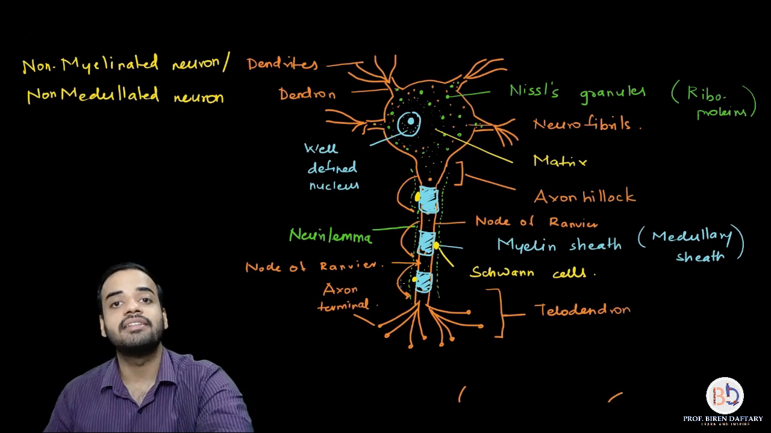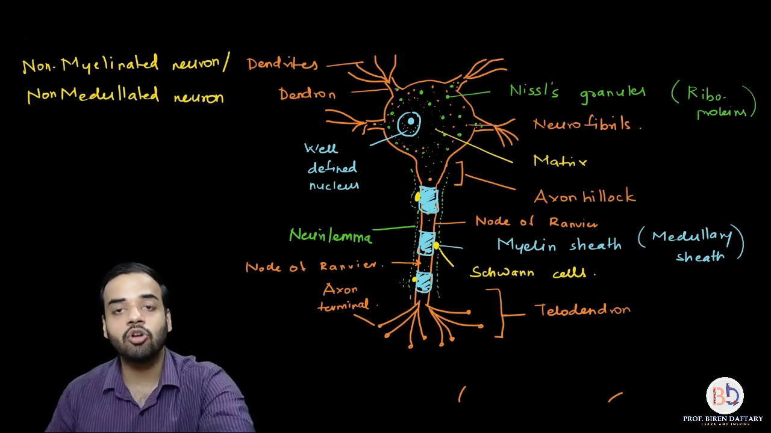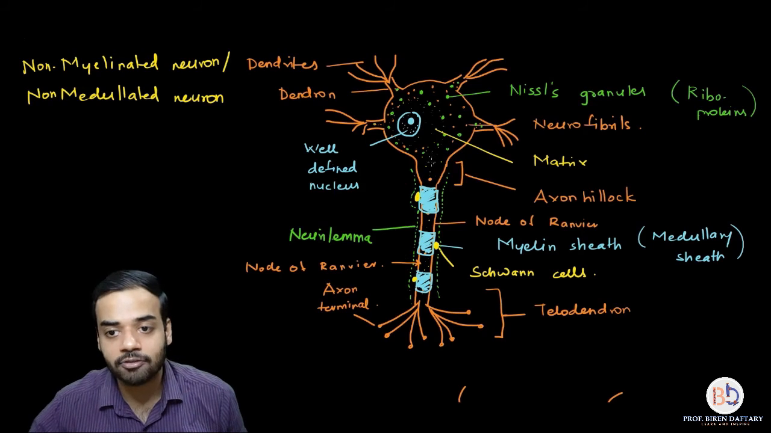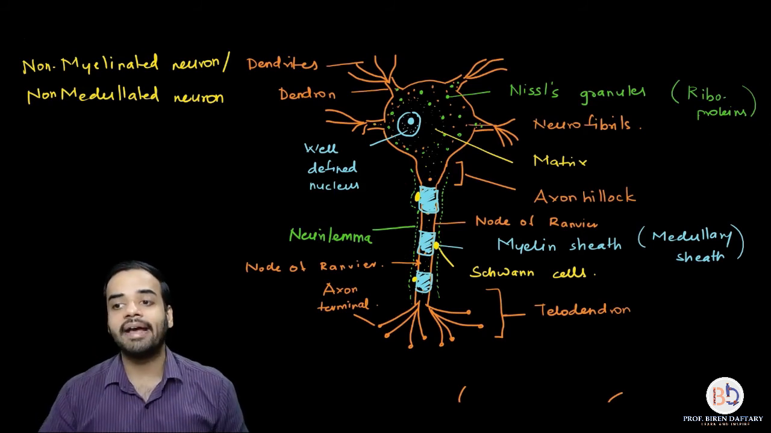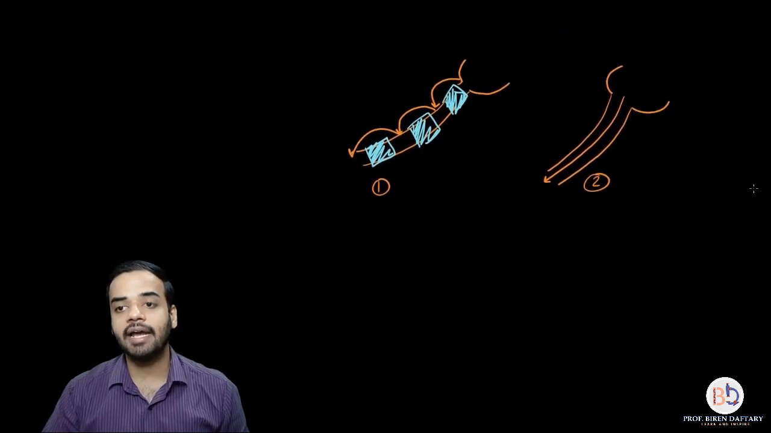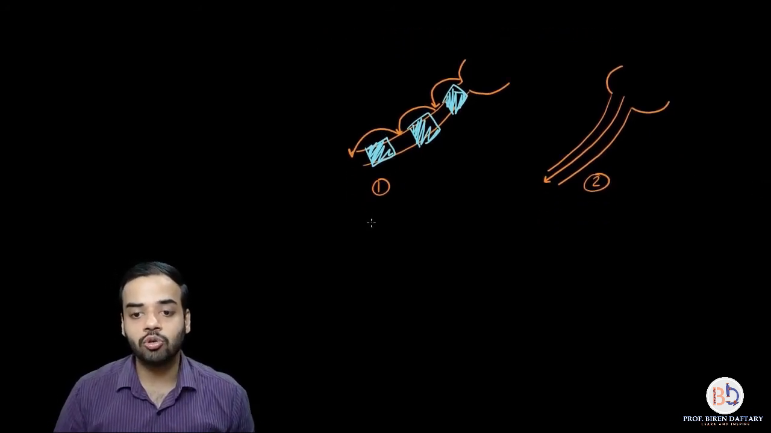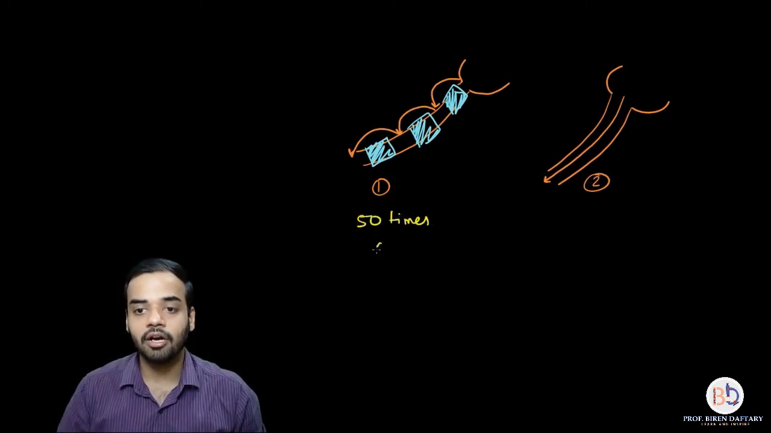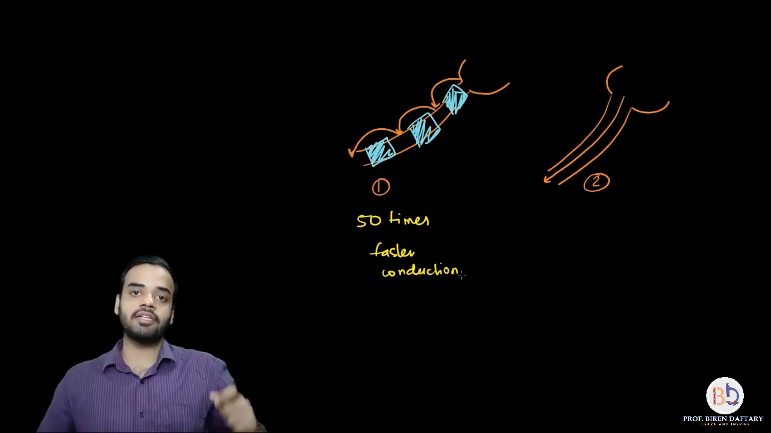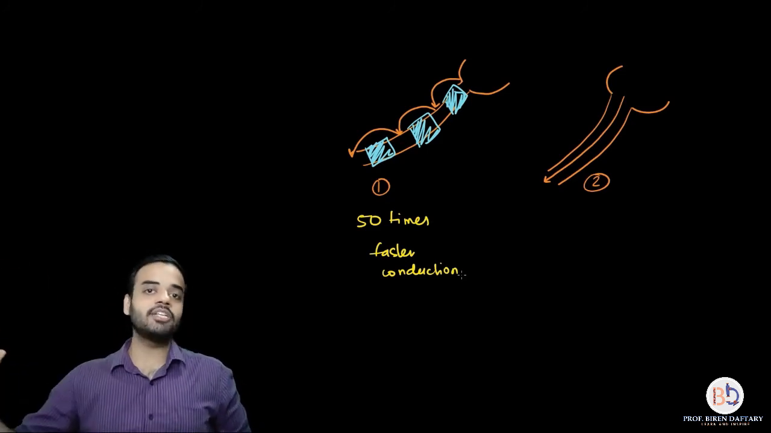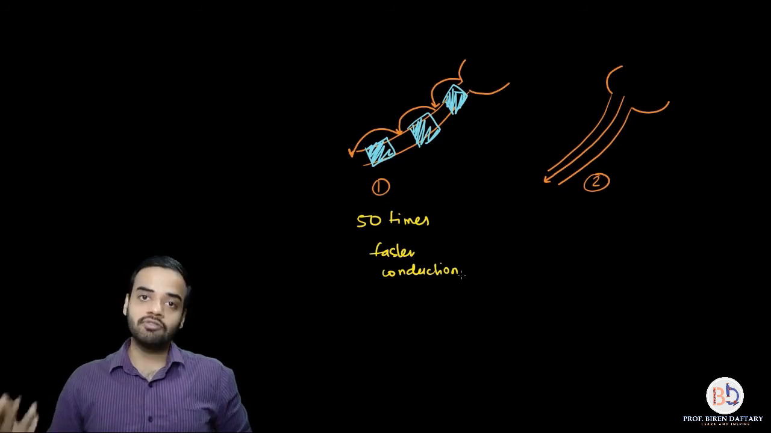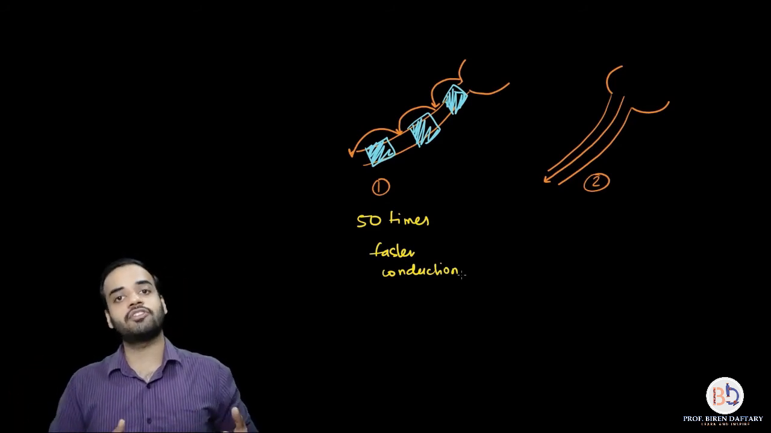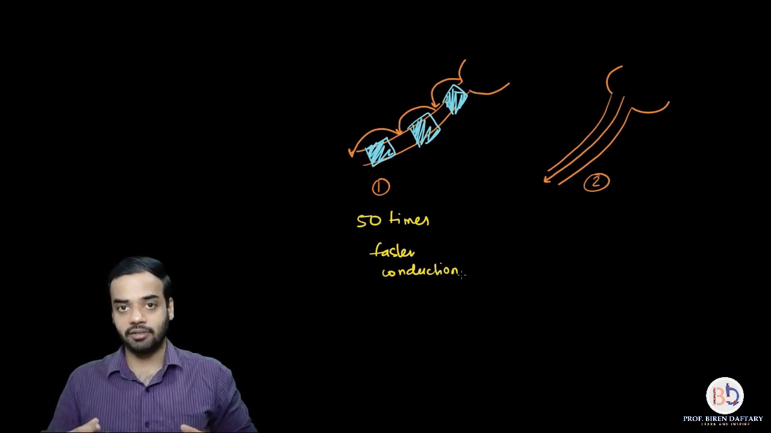That is because this is a myelinated neuron. If this was a non-myelinated neuron, the impulse would have traveled throughout the axon, and that takes much longer. In fact, diagram number 1 shows 50 times faster conduction compared to diagram number 2. So if there are myelinated neurons one after the other and non-myelinated neurons one after the other, which ones will show faster conduction rate? Obviously the first ones, where myelinated neurons are present one after the other.